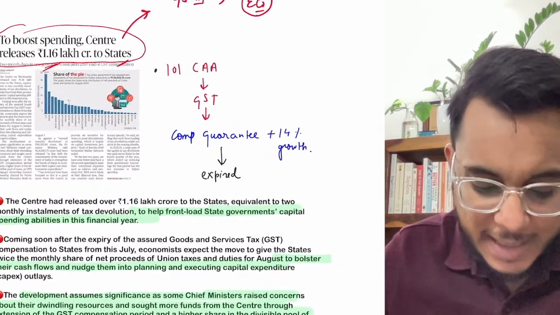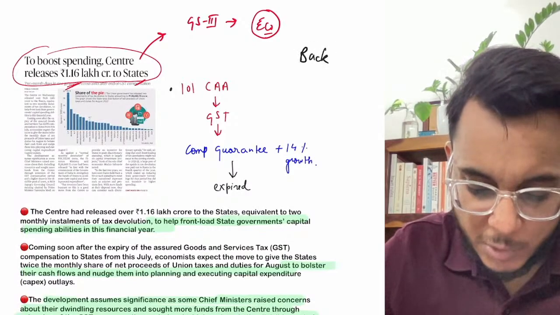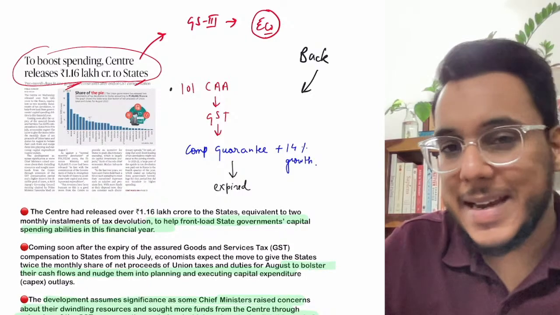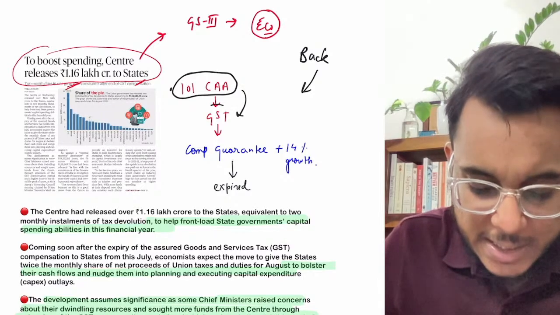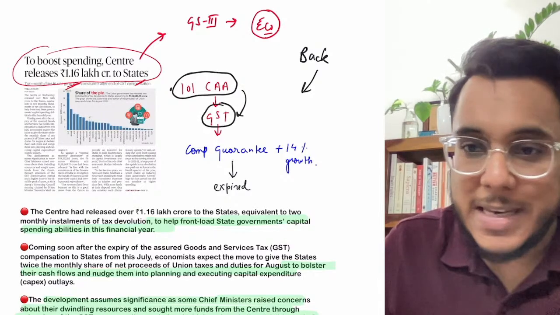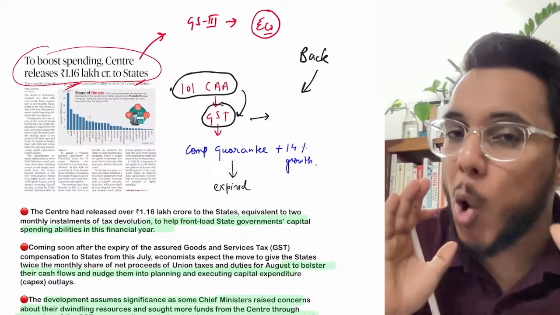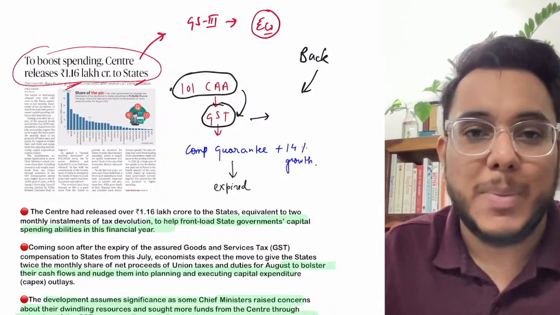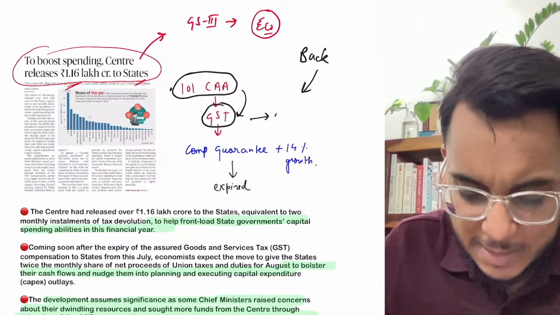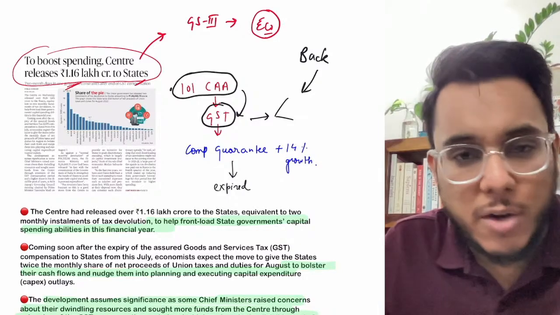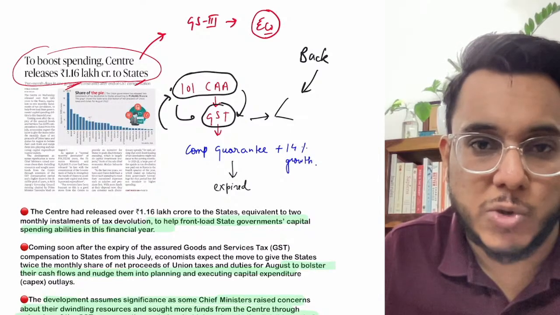Now, before going in the article, I would like to tell you some background first. Fine, let's discuss first of all the background. So guys, the background goes like this, that in India, with the 101 Constitutional Amendment Act, we brought the GST, that is the Goods and Services Tax. Now the GST has subsumed most of the indirect taxes, though all the indirect taxes have not been subsumed. For example, guys, still there is excise on petrol and diesel, fine. So there are some taxes which have not been subsumed, but the maximum of the indirect taxes have been subsumed into the GST, which was brought by the 101 Constitutional Amendment Act.